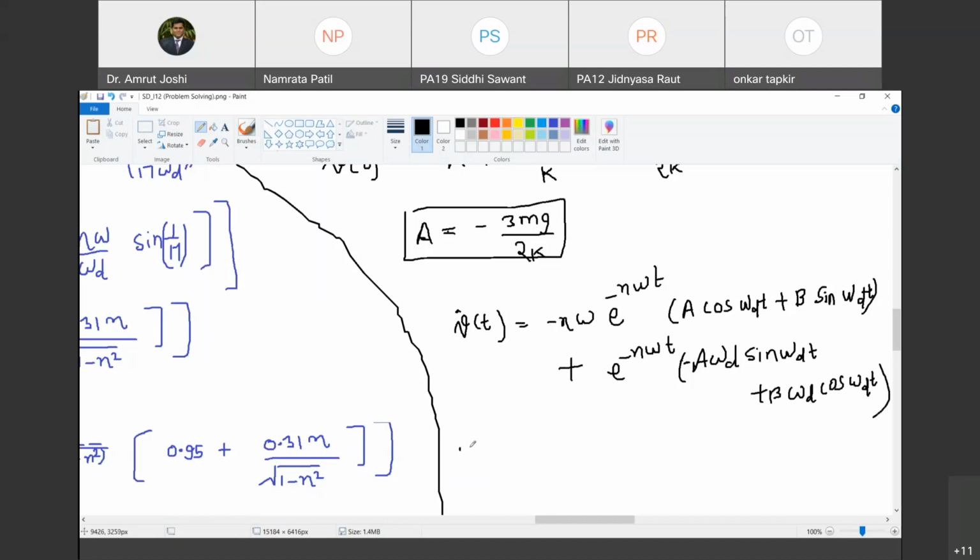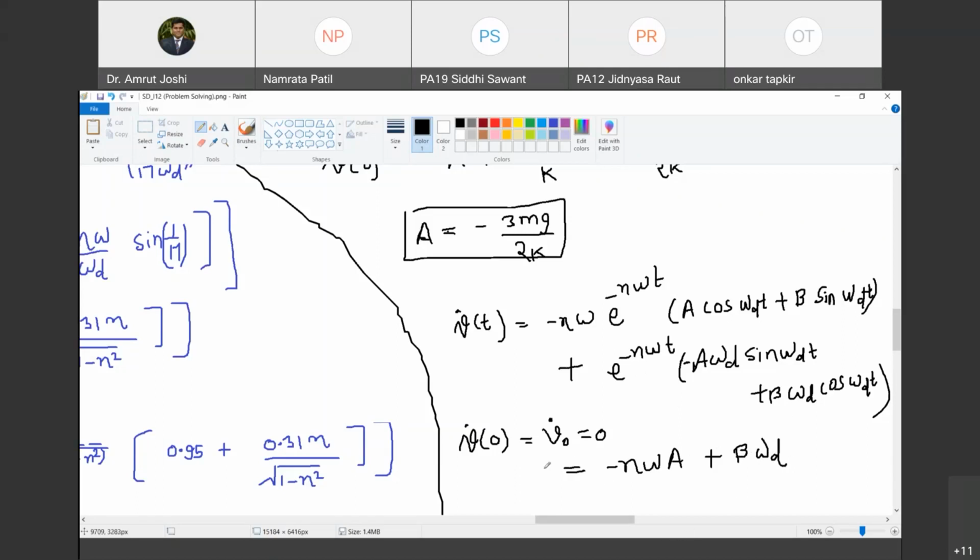Now v dot of t, v dot of 0 is v0 dot is 0, is equal to, chalo, if I substitute t equal to 0, you have minus eta omega cos omega d t is 1, so minus eta omega a plus this is 1, this is going to be b omega d.